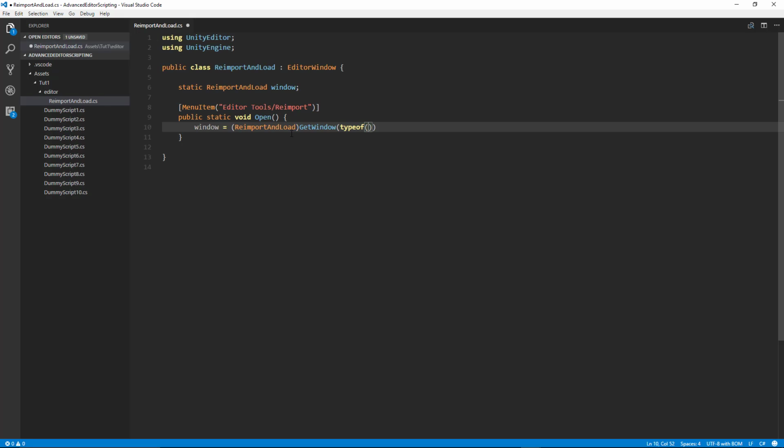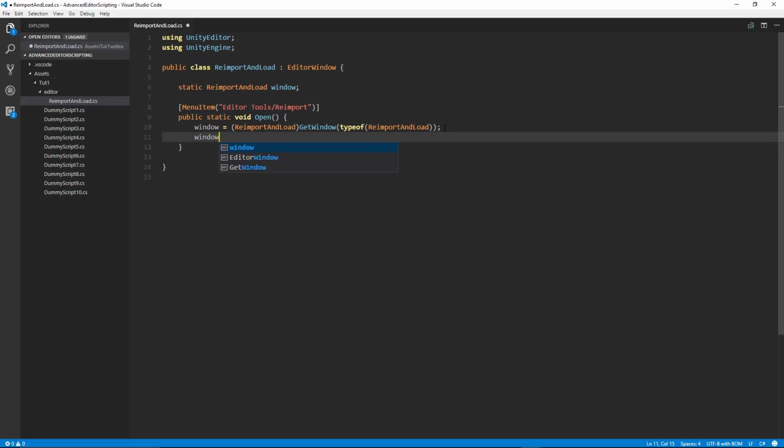And a lot of the stuff that I'm doing here is pretty basic. We do have a beginner editor scripting series. You can look at that if any of this is foreign to you. And then we just call window.Show.